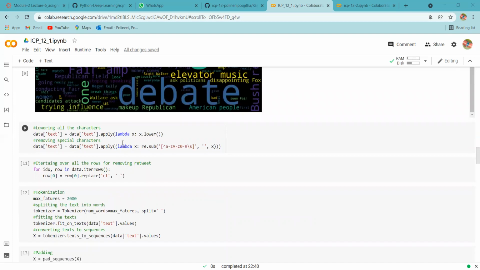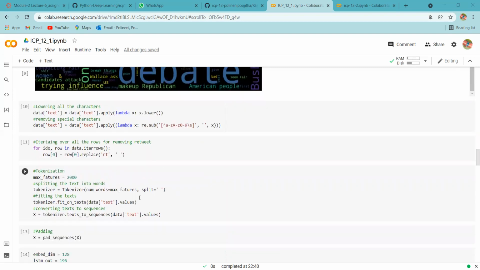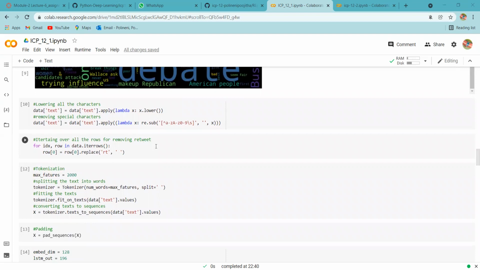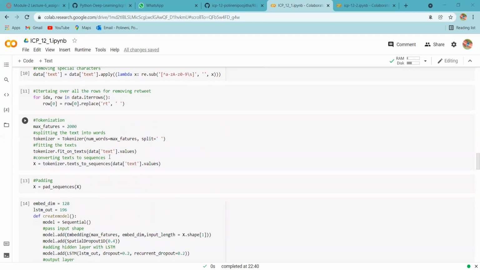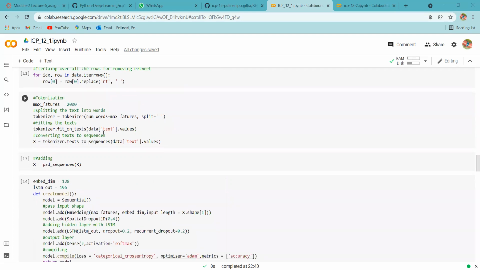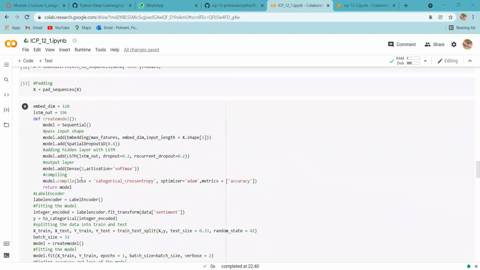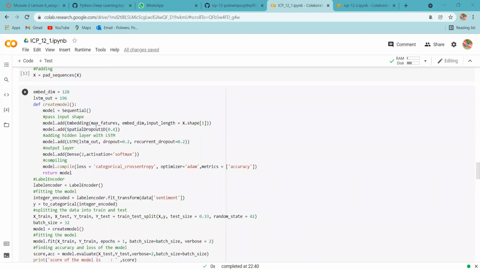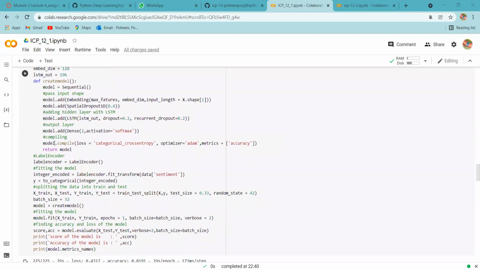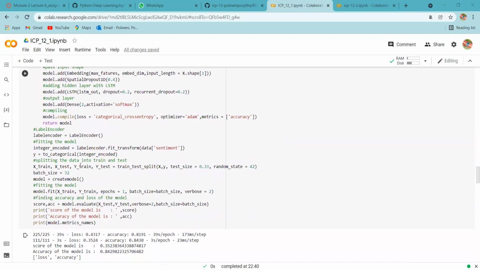And after that we are lowering all the characters and removing the special characters, and then iterating over all rows, removing retweet. Then we are using tokenization, splitting the text into words and then fitting the text. And then finally we are converting text to sequences. Then we are padding, and we are passing the input shape, and then adding the hidden layer and printing the output layer. And after that we are compiling.